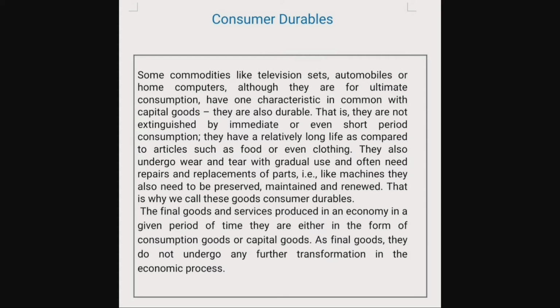They also undergo wear and tear with gradual use and often need repairs and replacements of parts. That is, like machines, they also need to be preserved, maintained and renewed. That is why we call these goods consumer durables. The final goods and services produced in an economy in a given period of time are either in the form of consumption goods or capital goods. As final goods, they do not undergo any further transformation in the economic process. These consumer goods do not wear out quickly and therefore do not have to be purchased frequently.